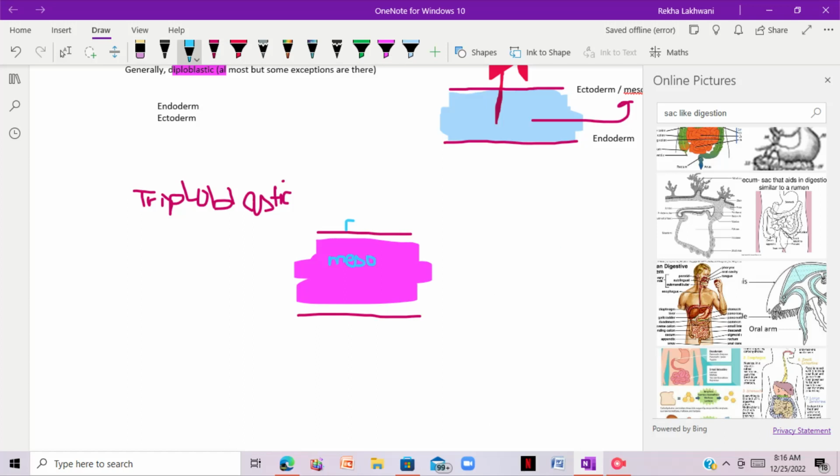Mesenchyme is basically a connective tissue, and it is cellular. It is responsible for giving structure and shape to the body.